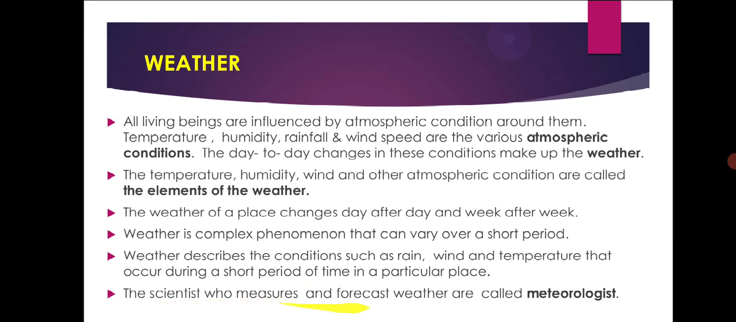The scientists who measure and forecast the weather are called meteorologists. They do this by studying the clouds, winds and temperature and the pressure of the Earth's atmosphere. So scientists who measure and forecast the weather are meteorologists. How do they study? They study the clouds, wind, temperature, pressure of the Earth's atmosphere and they give the report of weather.